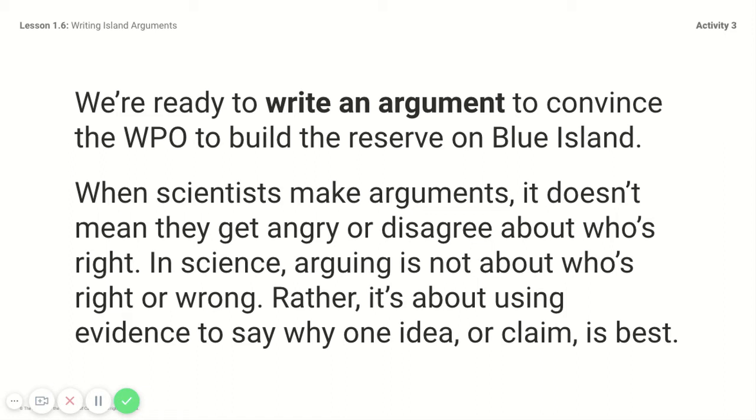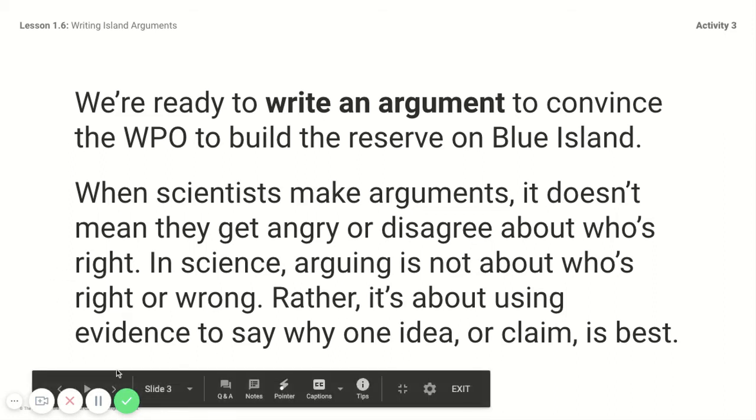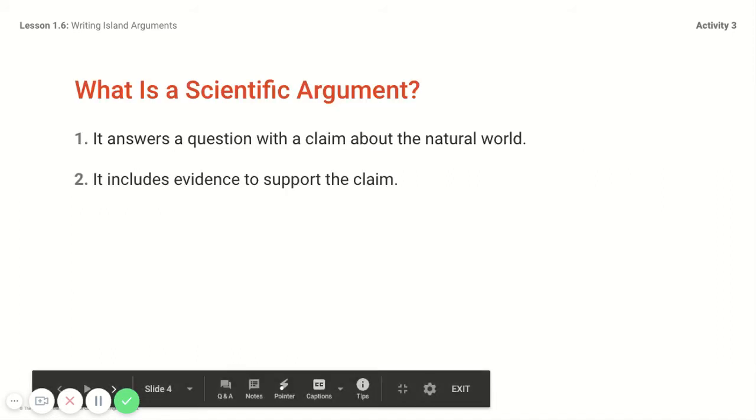When scientists make arguments, it doesn't mean they get angry or disagree about who's right. In science, arguing isn't about who's right or wrong. Rather, it's about using evidence to say why one idea or claim is best. In other words, if you have great evidence to prove your claim, then the other scientists will be excited to read about it. So what is a scientific argument?